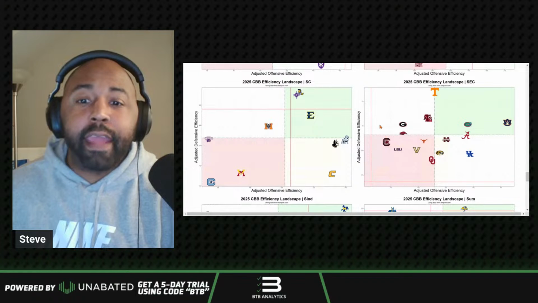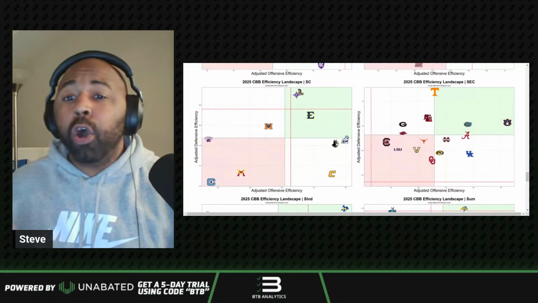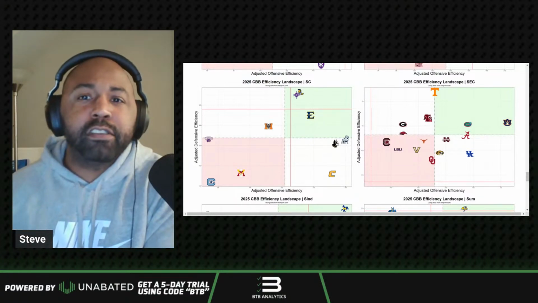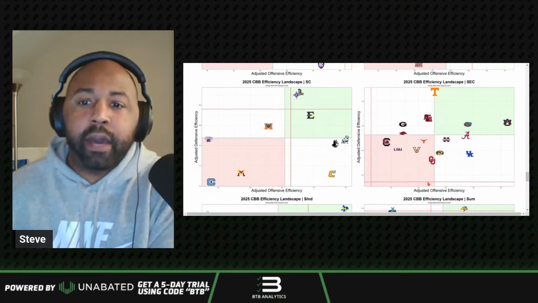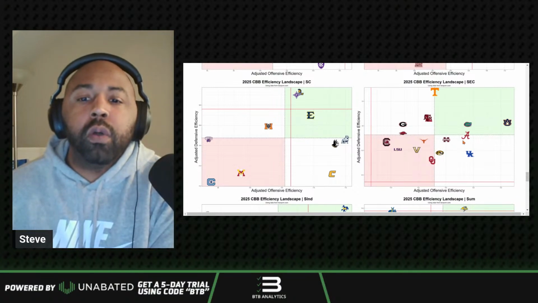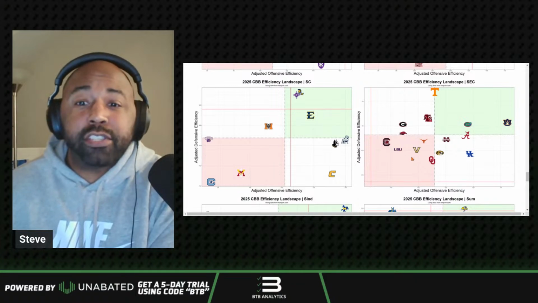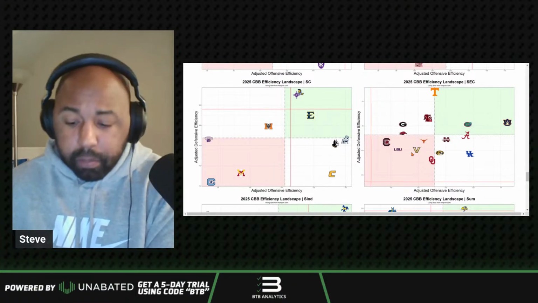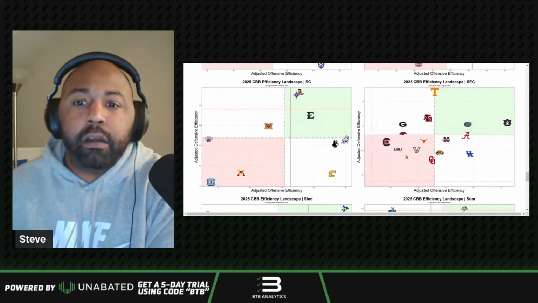These red lines are national averages, right? And so what you're looking at here, when people talk about like, oh, yeah, KenPom says that these teams can win the March Madness if they're this good on offense and this good on defense, these are the stats that they're talking about. It's more of a rank, but these are the raw numbers. But this is what they're talking about here. So I just want to start by saying every team in the SEC is above average. So even though the LSUs and the South Carolinas and the Vandies are poor per conference standards, these dudes are still higher than average statistically from all the teams in the country.